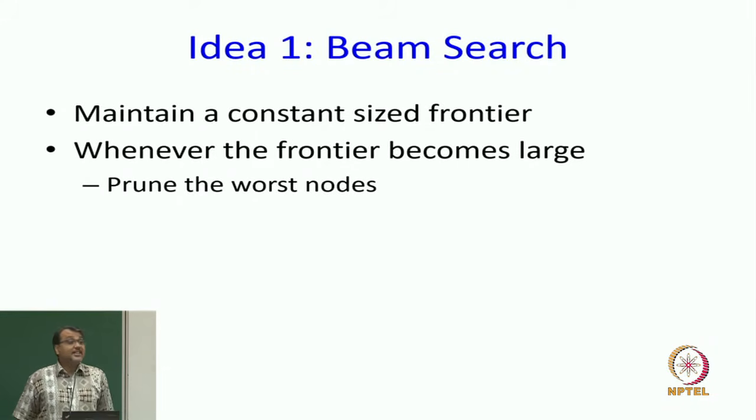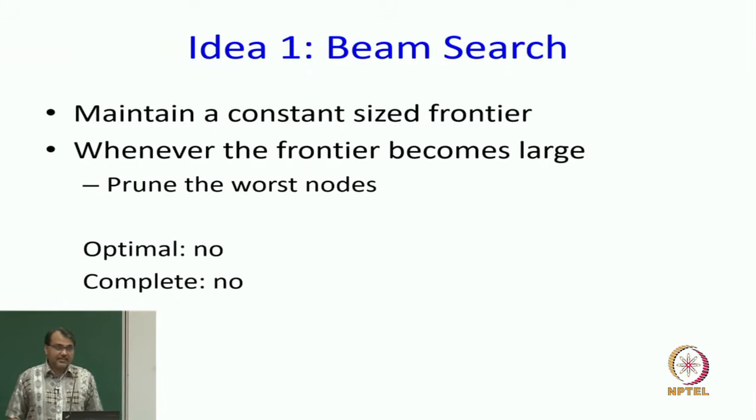Will it be complete? Same logic. I may end up removing the node which would have taken me to the goal. If there is another path, we may find it, but the completeness definition says if there is a path to the goal, will I always find that path? Well, we can construct cases where we will not find that path. So, therefore, it is not complete, right.